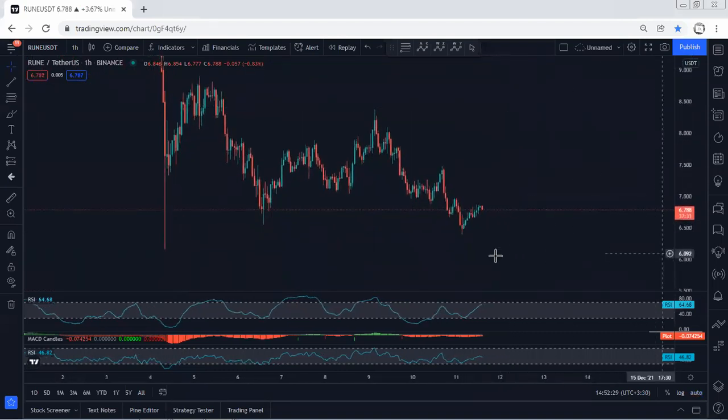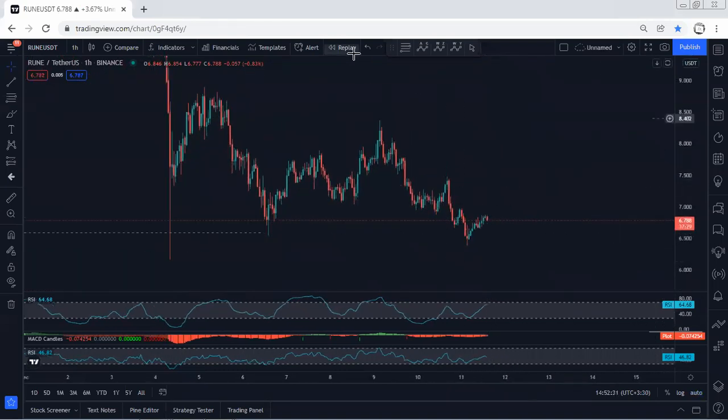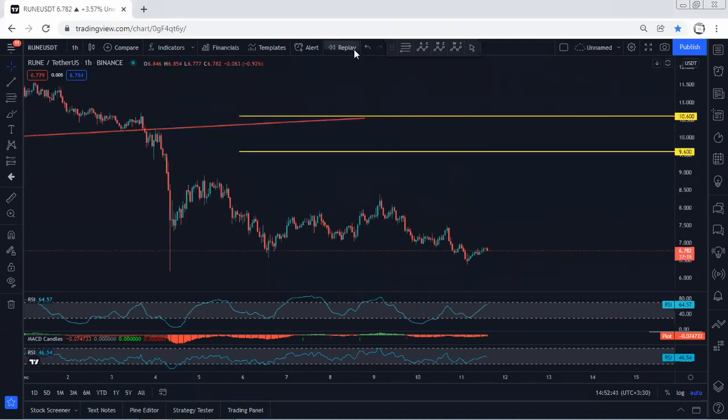But if we move to lower, I mean, zoom in, we still need to be quite careful. We can consider this one as a flat, as a 1, 2, 3 for one more drop. Still, we can expect to see one more drop before we see the reversal. That's why if anyone wants to look for sell, any sell from here, as long as the price broke the previous low, we need to be quite careful.